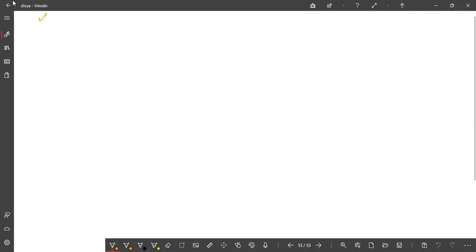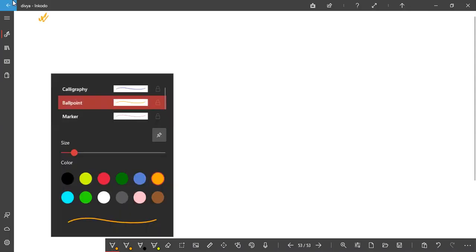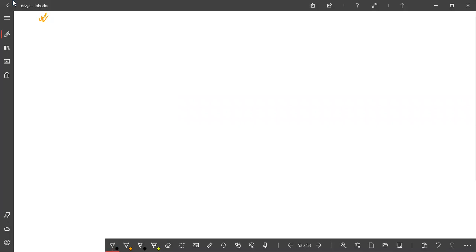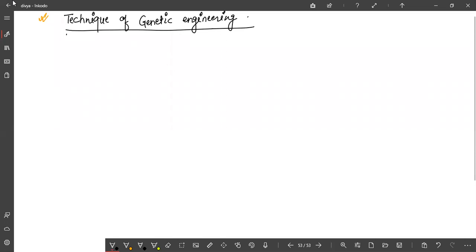What are the techniques of genetic engineering? Have you any idea about techniques of genetic engineering?